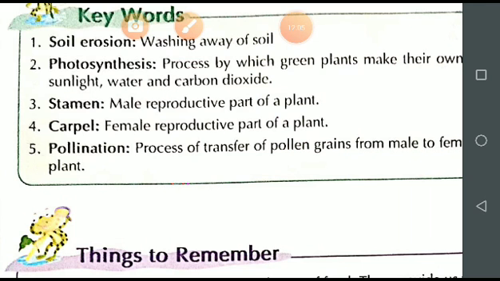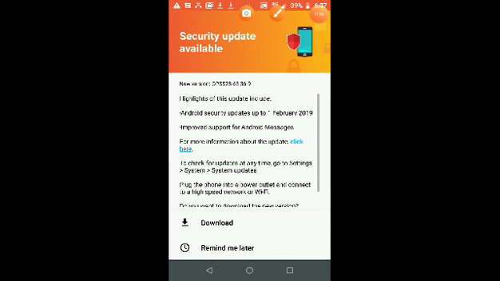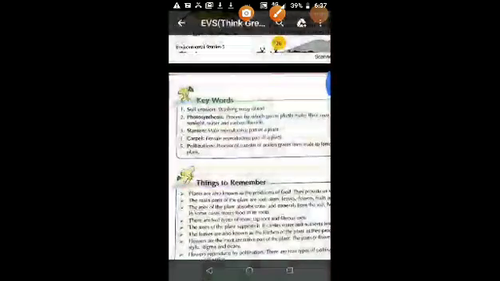What happens in self pollination? For example, if you observe a flower, say a hibiscus, the male and female reproductive parts are both present in that flower. If pollen enters the stigma of the same flower, is it clear? That is known as self pollination.